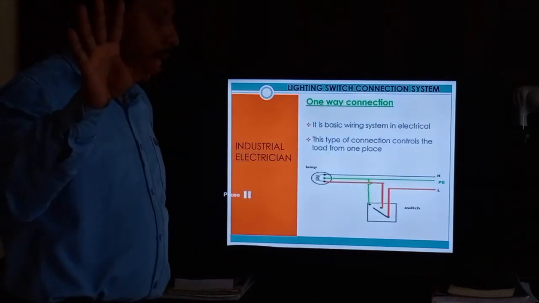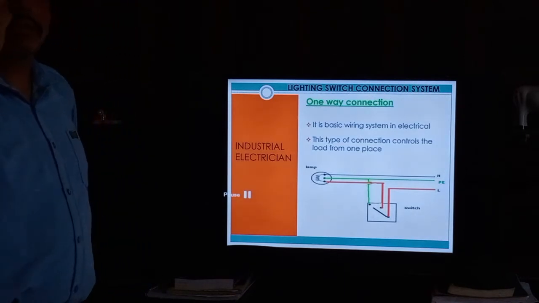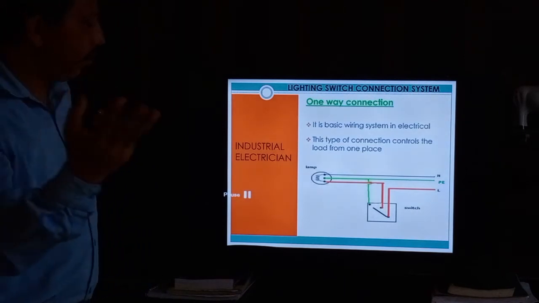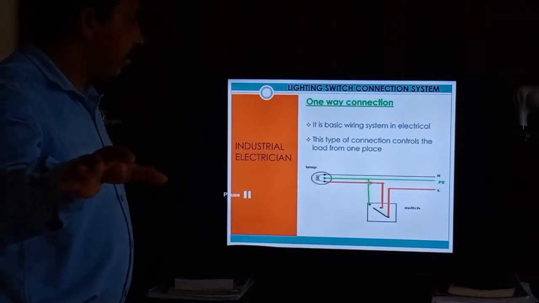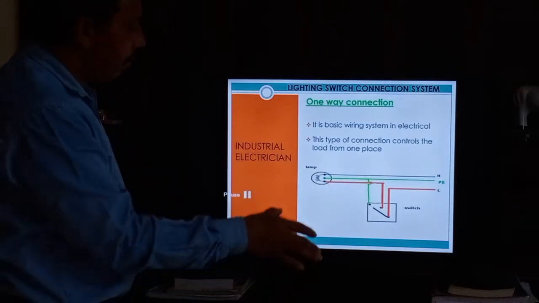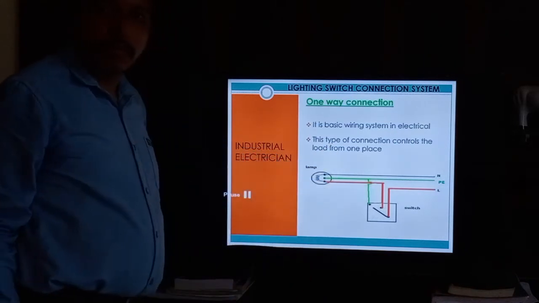Lighting wiring always comes in only 3 wires, not 6 wires. Okay, 3 wires, 2.5 mm square. Okay, clear about this one? Okay, next one.